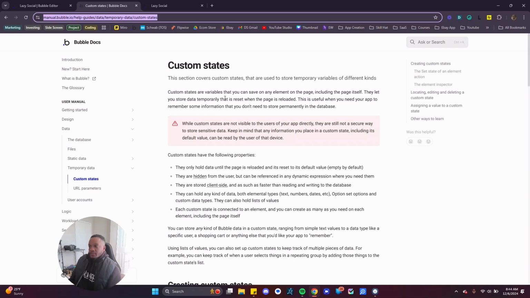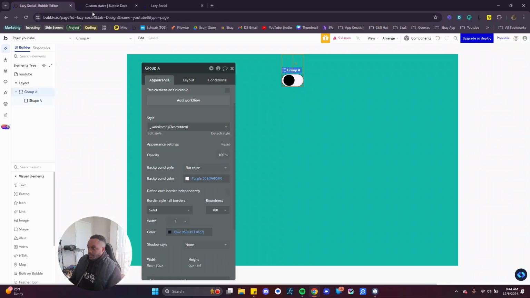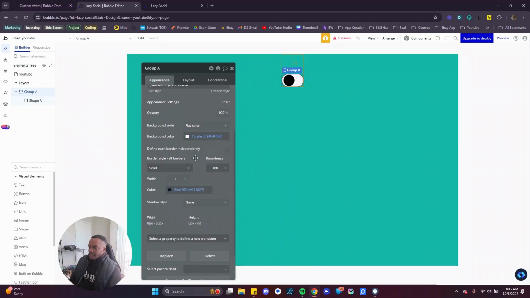So custom states are variables that can be saved on an element on the page, including the page itself. They let you store data temporarily that is reset when the page is reloaded. This is useful when you need your app to remember some information that you don't need to store permanently in the database. So that's what custom state is. That's the professional definition. But like I said, it's just temporary data that's saved on the page.